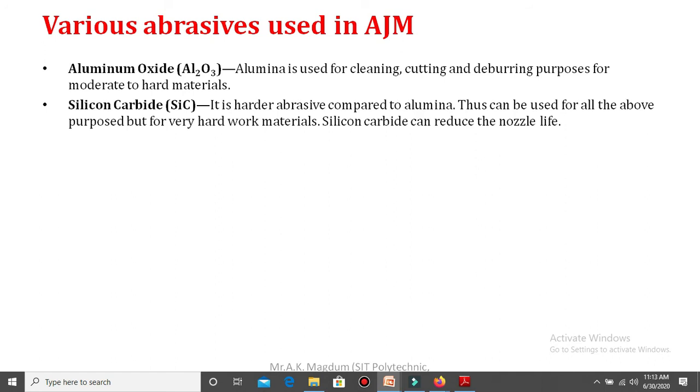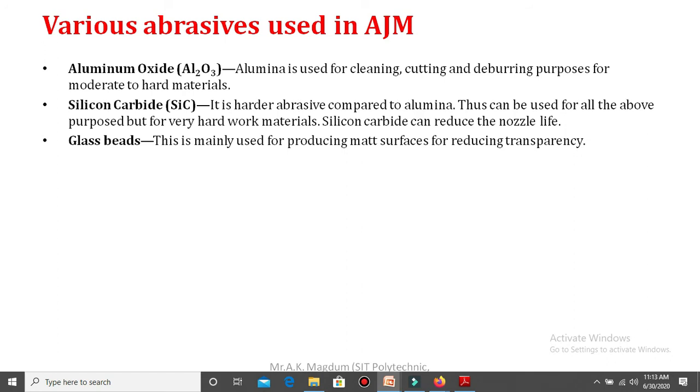That is the drawback of these abrasive particles, because silicon carbide abrasive particles are very hard. So whenever you carry out the machining process, these abrasive particles come into direct contact with the nozzle surface and unnecessarily increase the wear of the nozzle and reduce the life of the nozzle. So this is the drawback of silicon carbide abrasive particles.